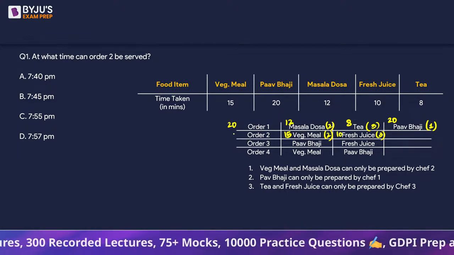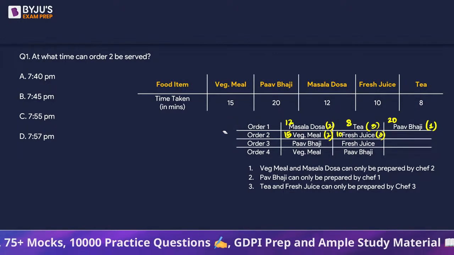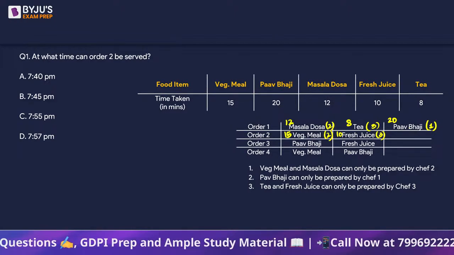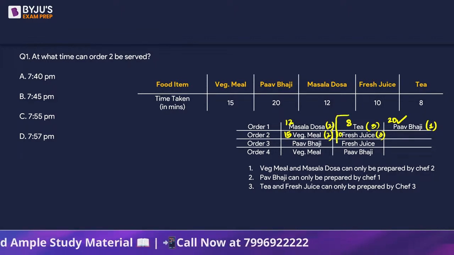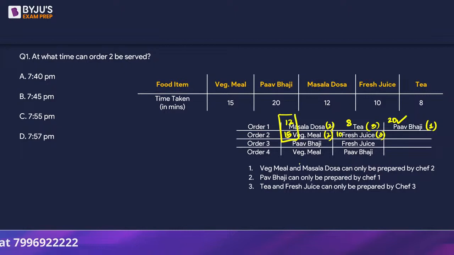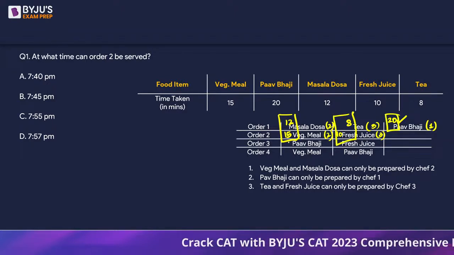So if we look at chef wise, right? Let's not write this 20, it's not needed. If we look at chef wise, can we say first chef is going to be busy for 20 minutes? In the meantime, chef 3 will complete 2 orders in 18 minutes itself. And in the meantime, chef 2 will complete it in 27 minutes. So looking at these numbers, the duration that they are taking, can we say that 27 minutes is the minimum that they will be taking?